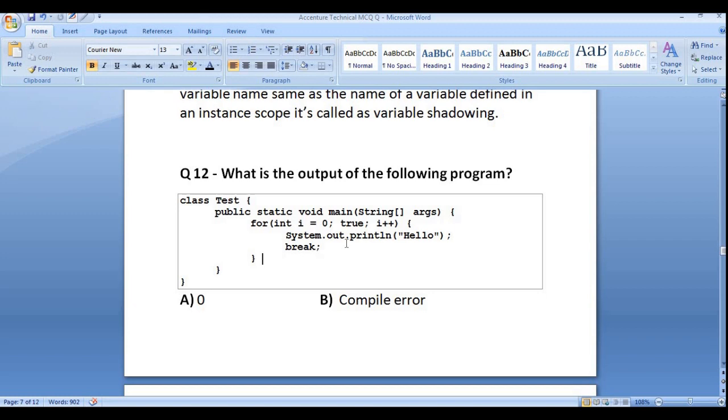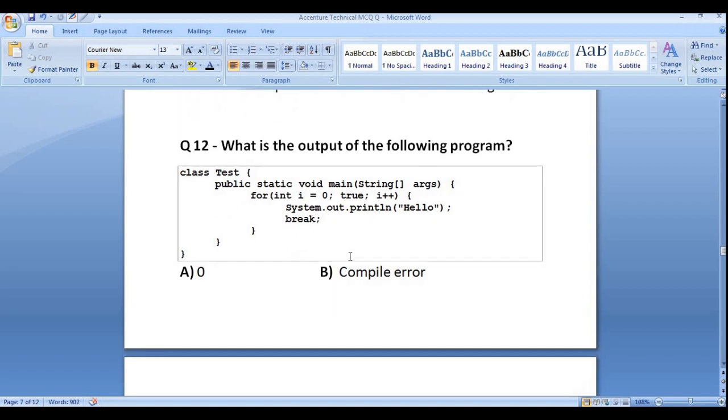So what will it print? System.out.println hello, and break. As we see here, we are passing only one true statement, only once.